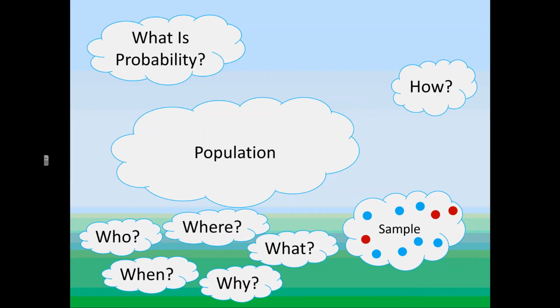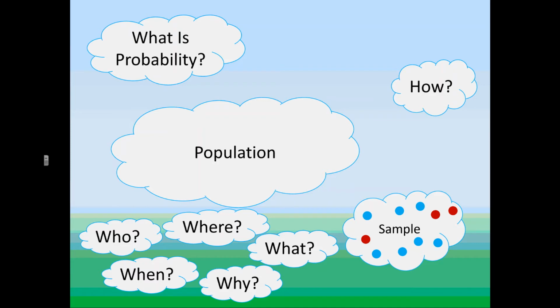When? When was this done? Was this done in the middle of COVID? Was this done last year? Was this done 2 years ago? 100 years ago? That could drastically change everything. Although this sample might be representative of the population, it might not be representative of the population now. It could be a very good representation of the population last January. That's great, but that is absolutely useless to us now.